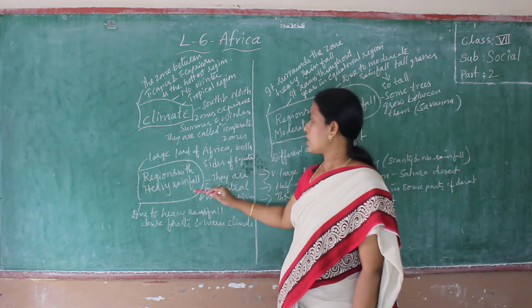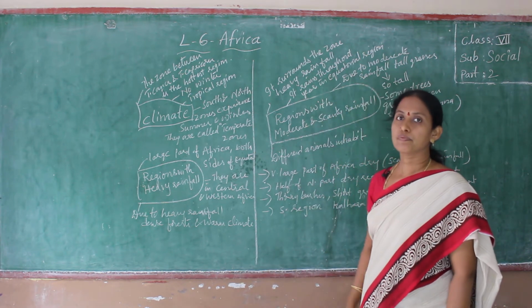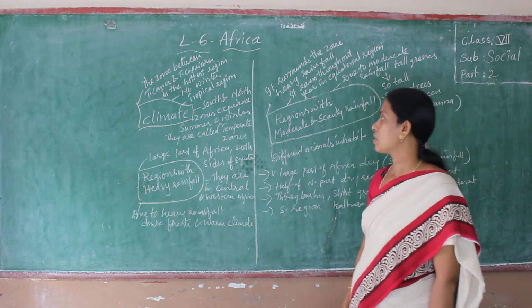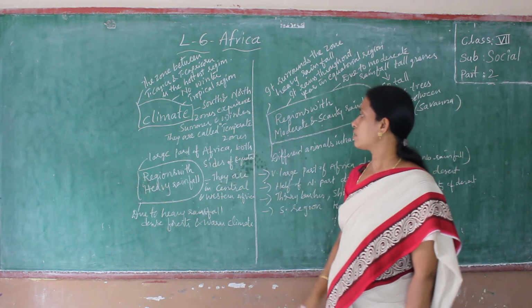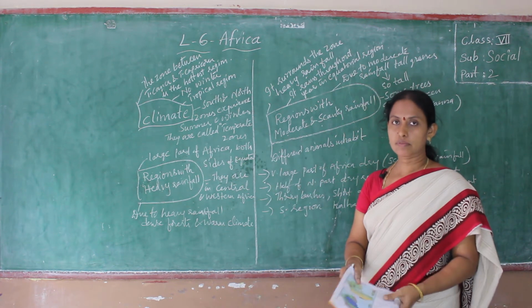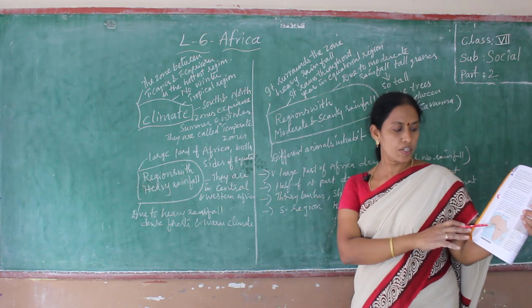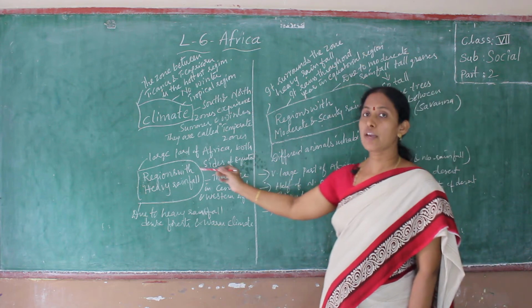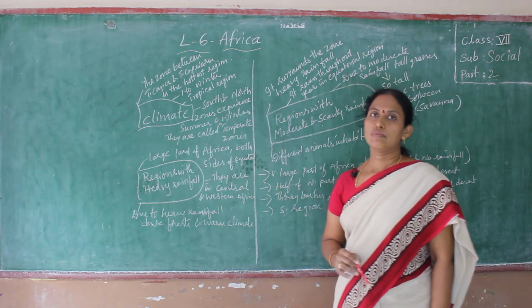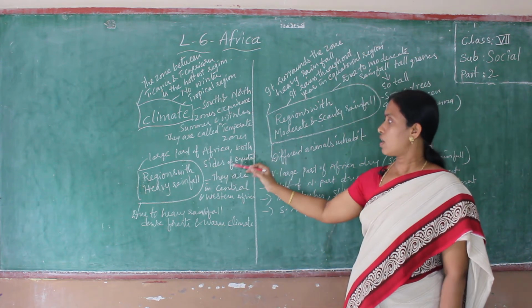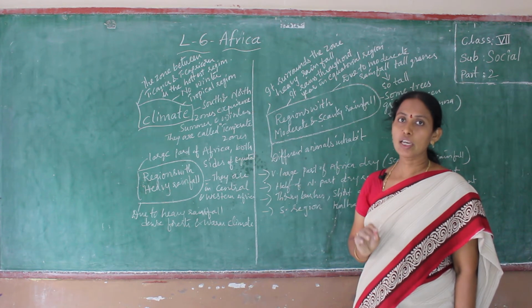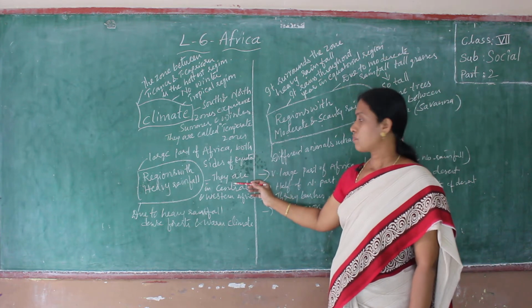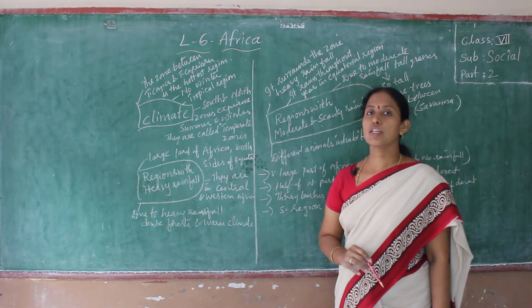Next, regions with heavy rainfall. Which are the regions with heavy rainfall in the Africa continent? A large part of Africa on both sides of the equator receives heavy rainfall. These parts are in Central and Western Africa.